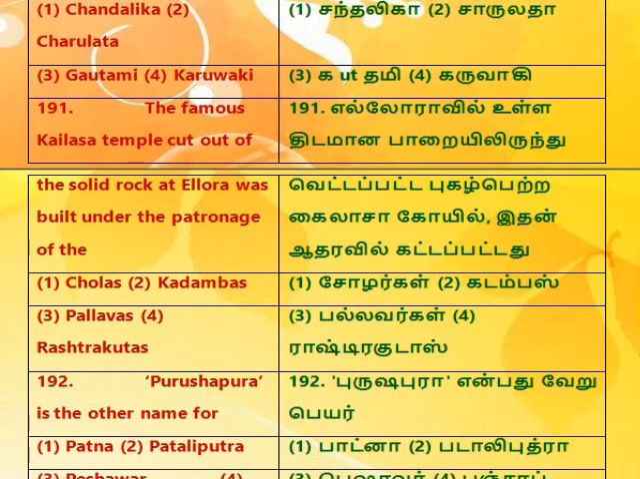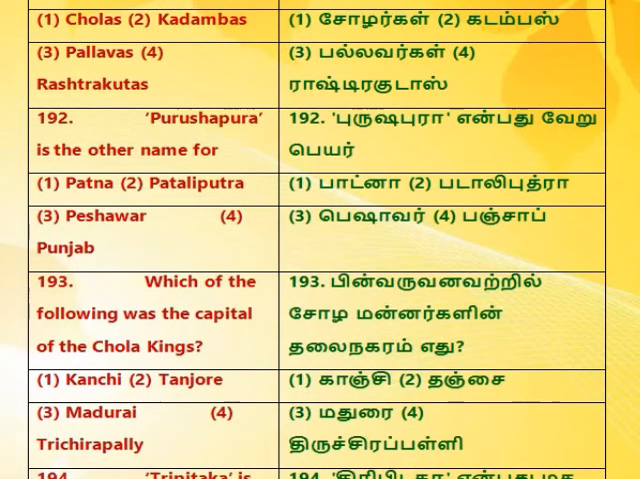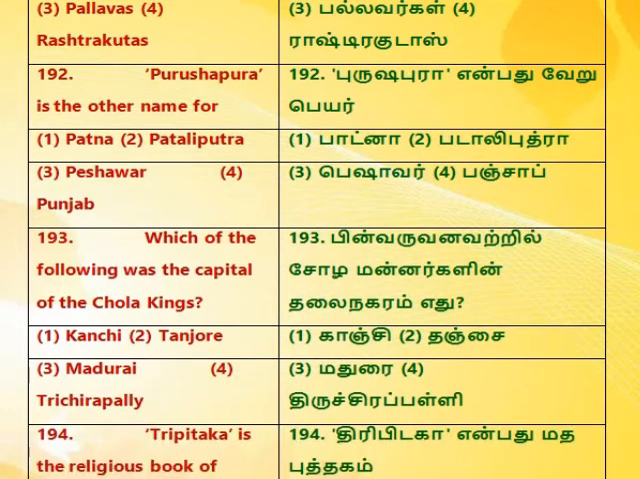191. The famous Kailasa temple cut out of the solid rock at Ellora was built under the patronage of the 1. Cholas. 2. Kadambas. 3. Pallavas. 4. Rashtrakutas. 192. Purushapura is the other name for 1. Patna. 2. Pataliputra. 3. Peshawar. 4. Punjab.